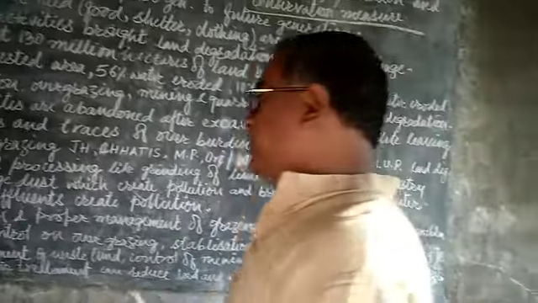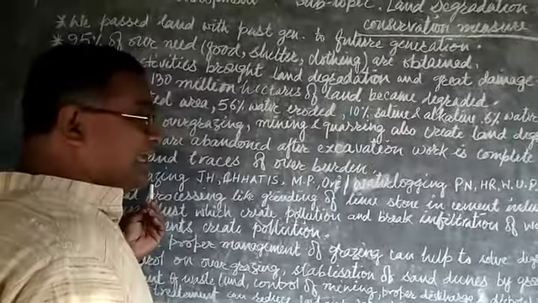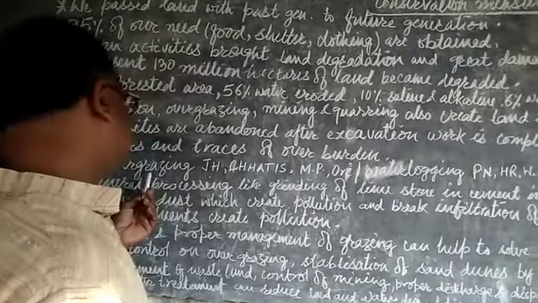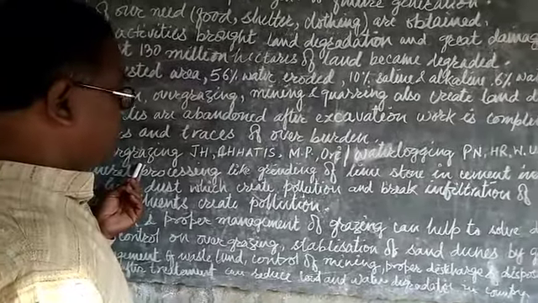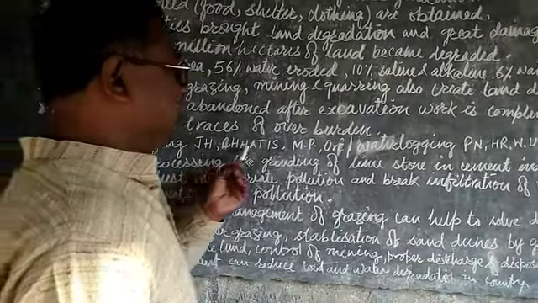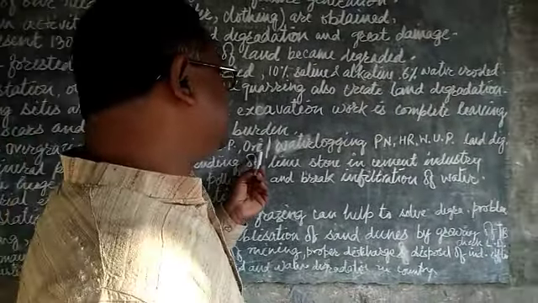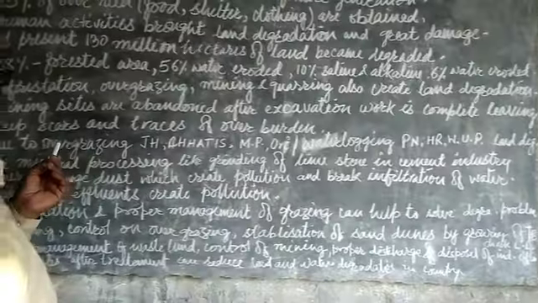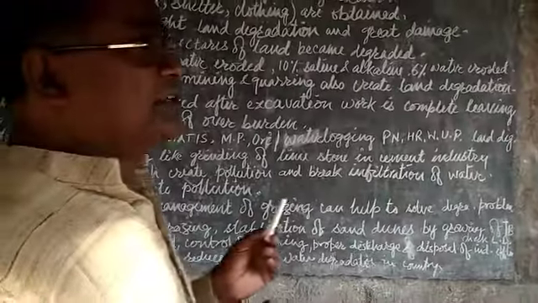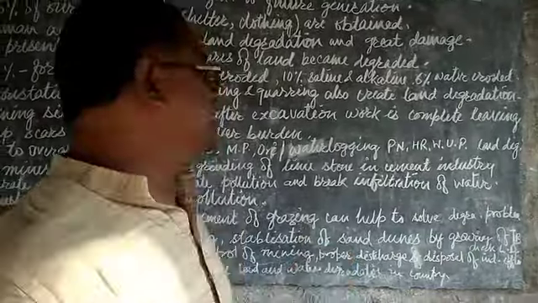Overgrazing activities are also human activities, and they are performed in the states of Jharkhand, Chhattisgarh, MP and Odisha. In these states, overgrazing is done on a large scale, and this creates land degradation.